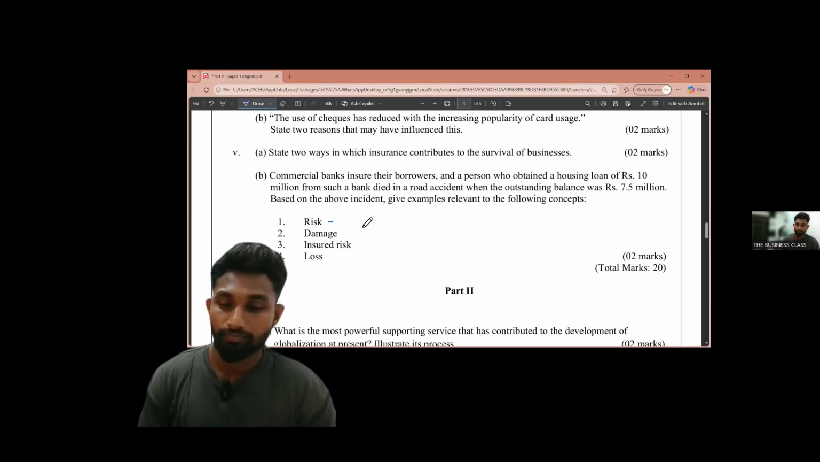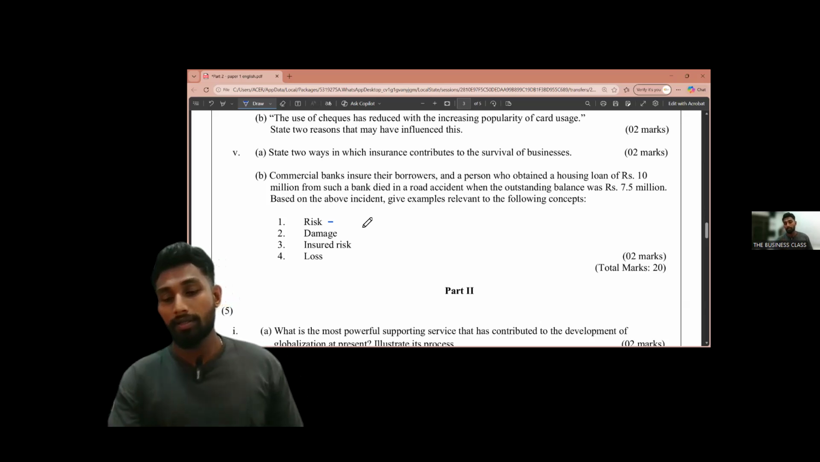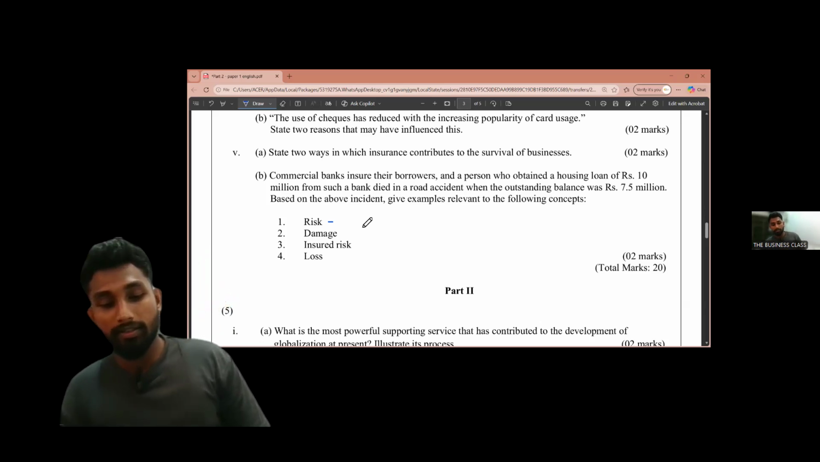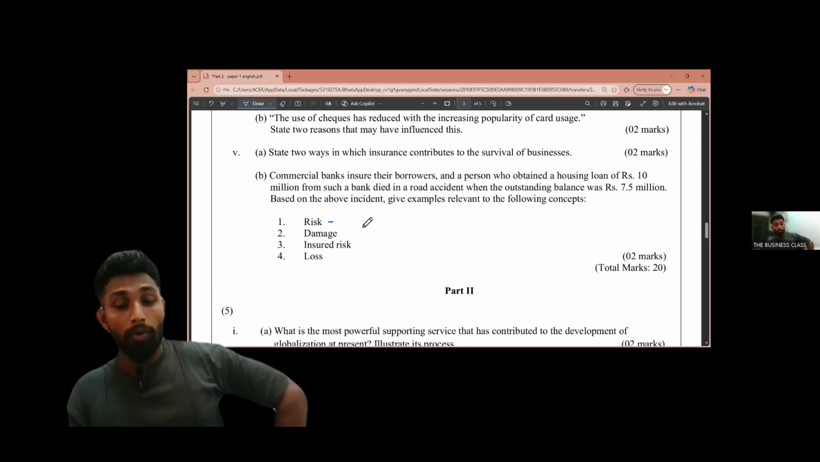Then next one, incurred risk. Incurred risk is here the specific risk covered by the policy contract, right? The specific risk covered by the policy contract. As an example, you can write death by accident during the term of mortgage protection policy.